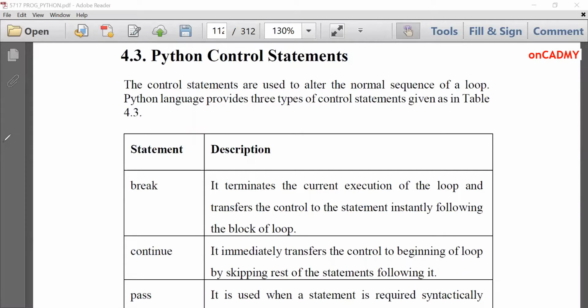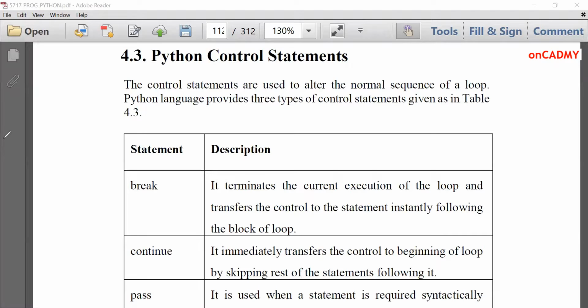In today's lecture, we are going to discuss another control structure which comes under Python control statements. We have already studied decision-making statements and looping statements, and now today we'll study control statements. Control statements basically control the flow of the program.